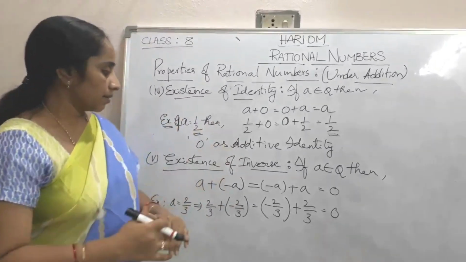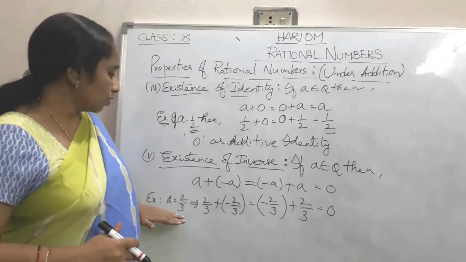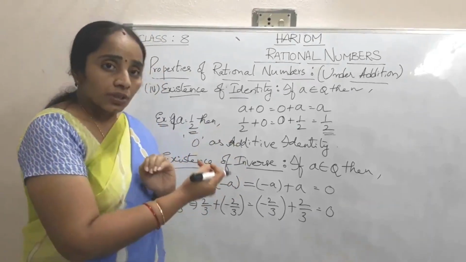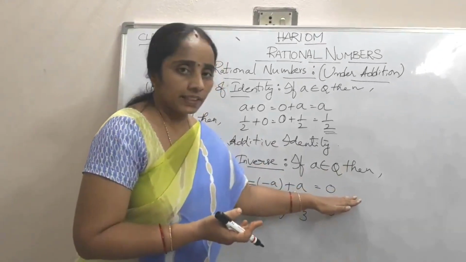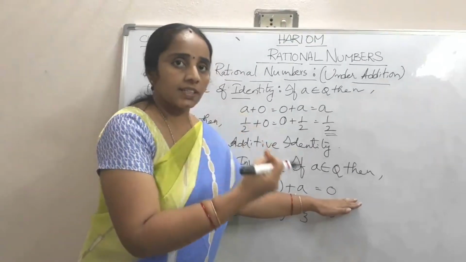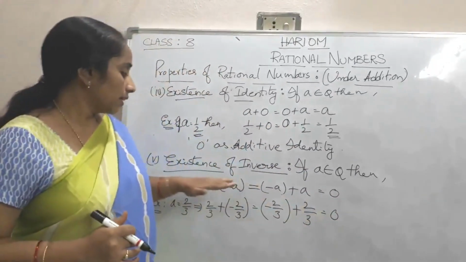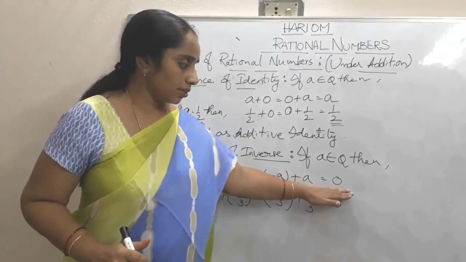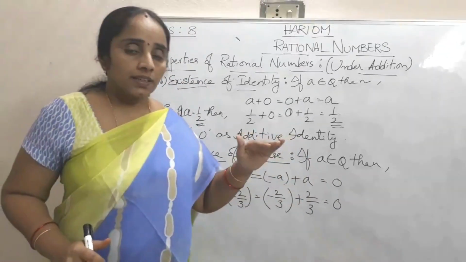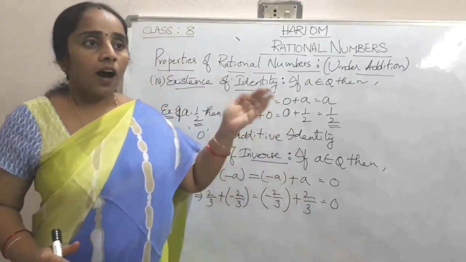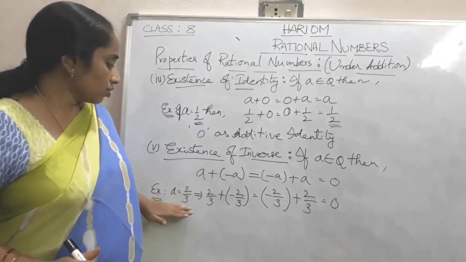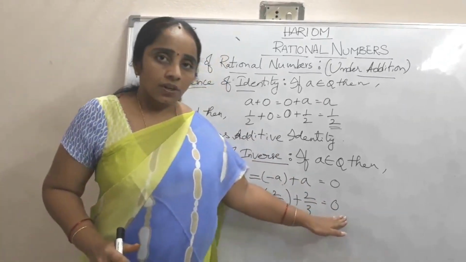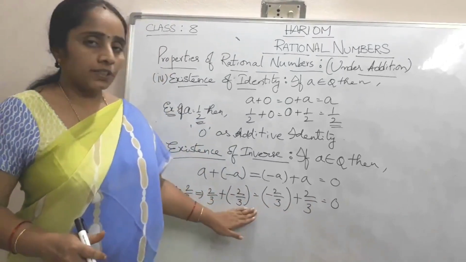of each other. That means here I have taken A as 2 by 3. We are operating with some other number, so as to get the result as additive identity. So here A plus of minus A is equal to minus A plus A is equal to 0, which means it is possible with the same number with opposite sign. A is 2 by 3, we want to get the result as 0. So it is possible with minus 2 by 3 only.